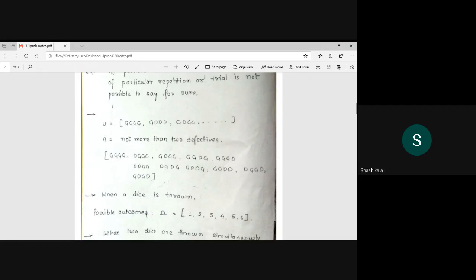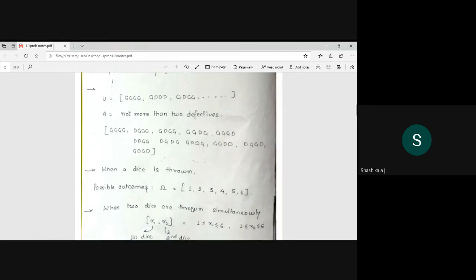Okay. And now, when a die is thrown, the possible outcomes are 1, 2, 3, 4, 5, 6. These are the outcomes, also called the sample space. Please note the notation. The sample space is the possible outcomes like this.